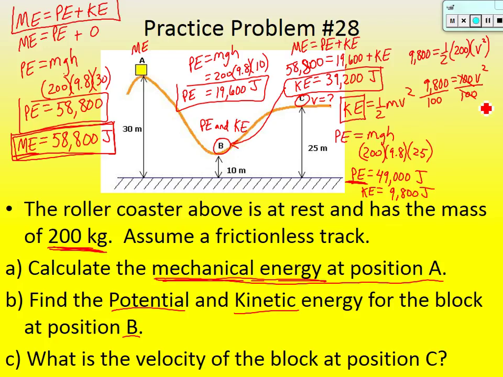Cancels out there. Isn't that 98 is equal to v squared? How do you get rid of the square here, guys? Square root, both sides. So v is equal to the square root of 98. Let's actually put a number to that. So the velocity at point C, I guess, rounds to 9.9. And we're talking about velocity, so it's meters per second.